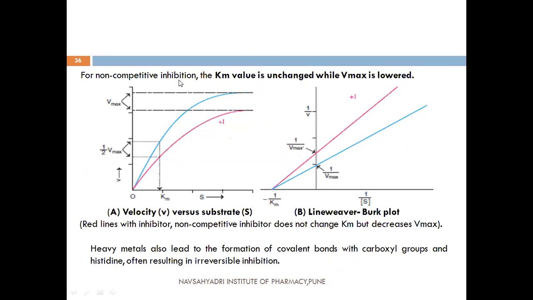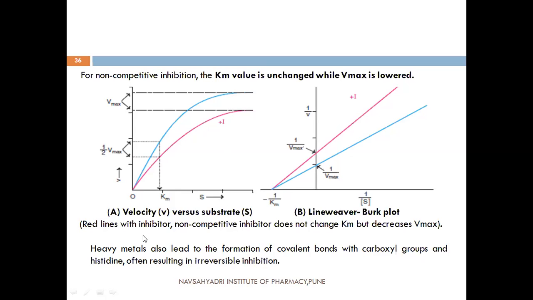Here, in case of non-competitive inhibition, the Km value is unchanged while Vmax is lowered. That is, the Michaelis constant value is unchanged. It remains constant, but Vmax is lowered. See, here in the substrate saturation curve, when enzyme inhibition occurs, then the Vmax is lowered, but the Km value remains unchanged. See, in this double reciprocal plot also, when there is an inhibition, the Vmax is lowered, but the Km value remains unchanged.